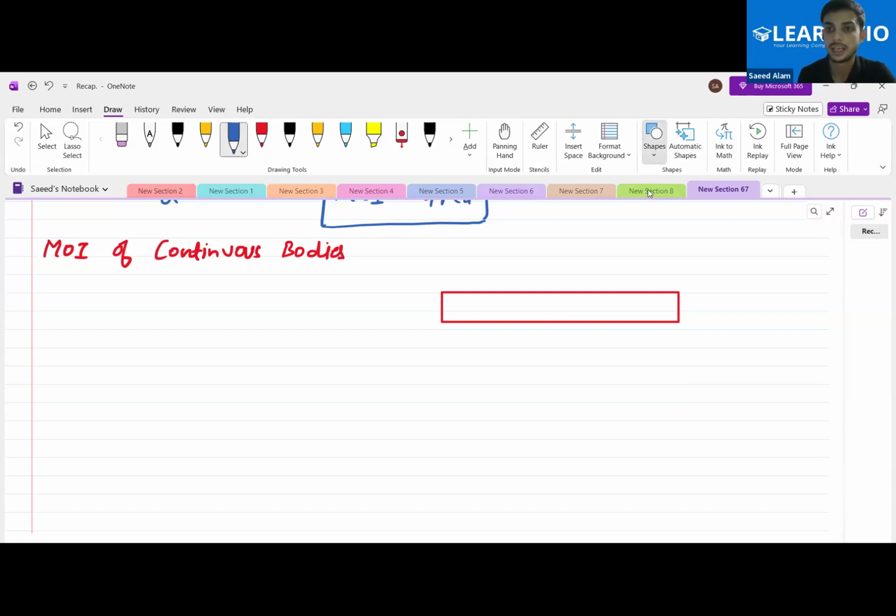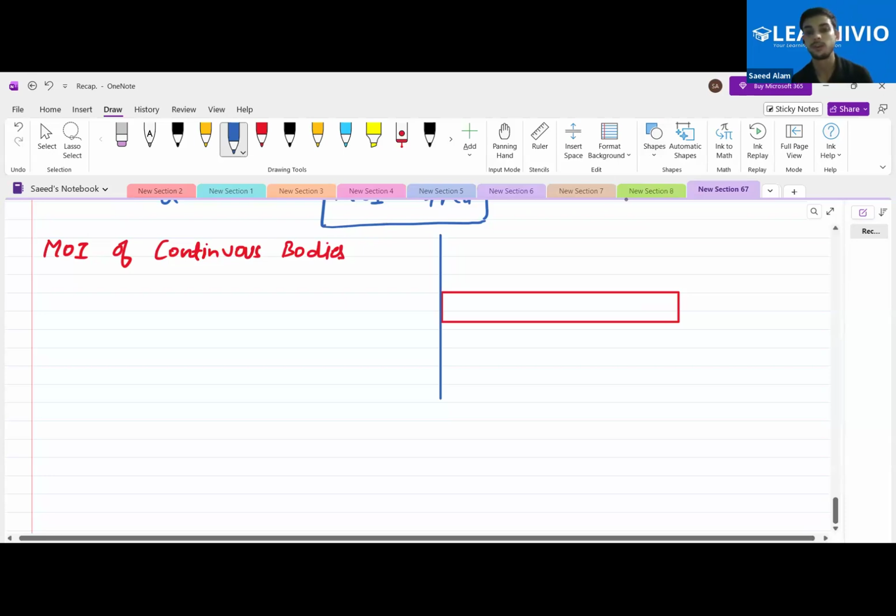Okay, so let's start with one of the sides. Let's say that we are calculating the moment of inertia about this axis. Is this clear to all of you? We want to calculate the moment of inertia about this axis.